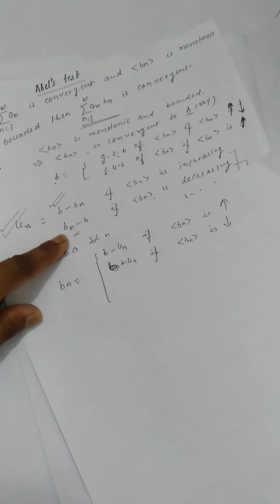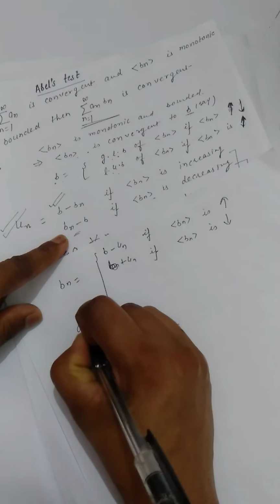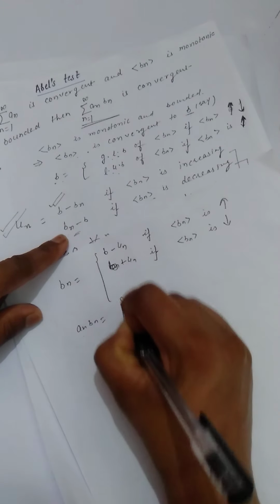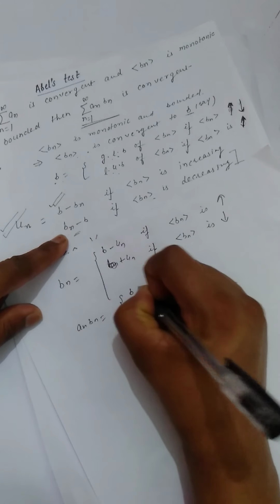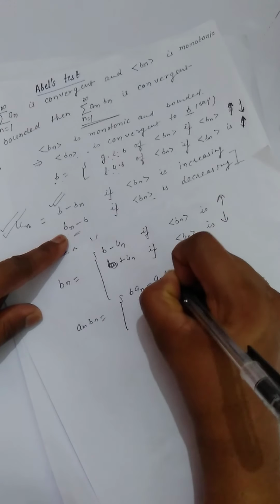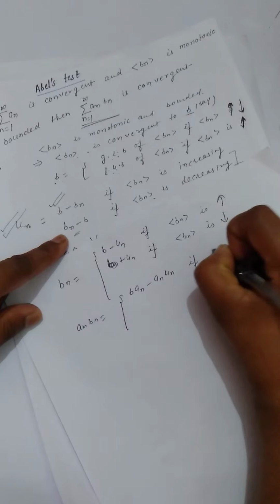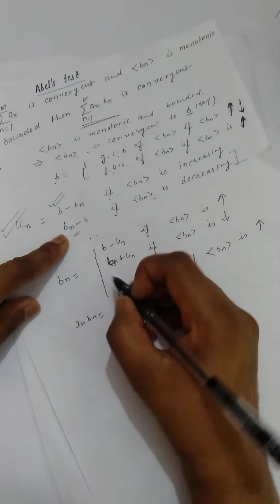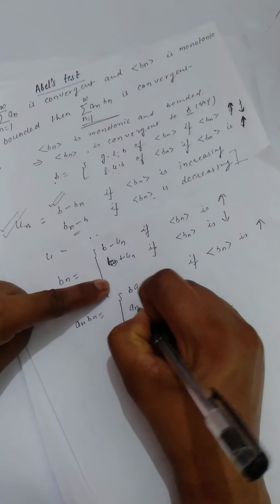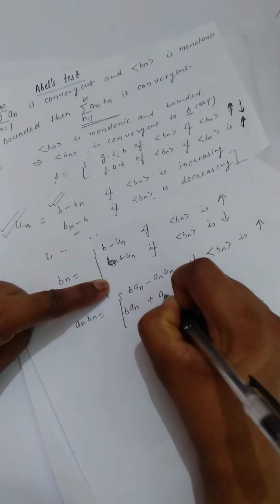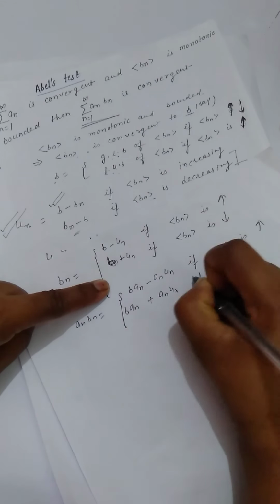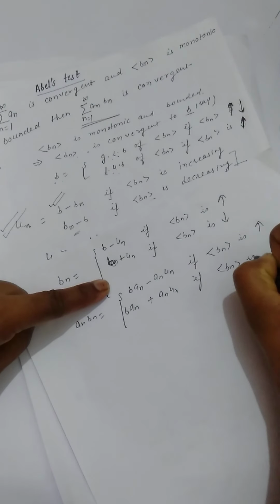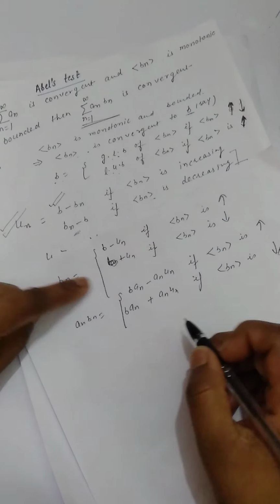Okay, it means an bn is what? an bn is b into an minus an into un if bn is increasing. Again, an bn is b into an plus an into un if bn is decreasing.